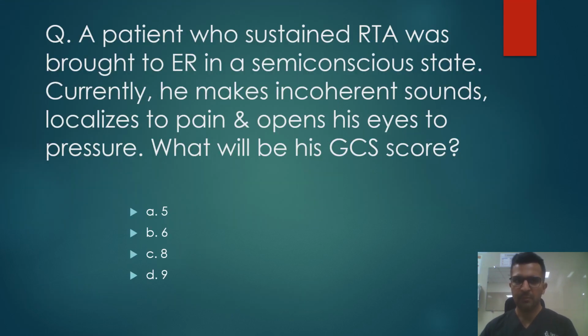First question. A patient who sustained RTA was brought to ER in a semi-conscious state. He makes incoherent sounds, localizes to pain, and opens his eyes to pressure. So let's first study the GCS score and then solve the MCQs.